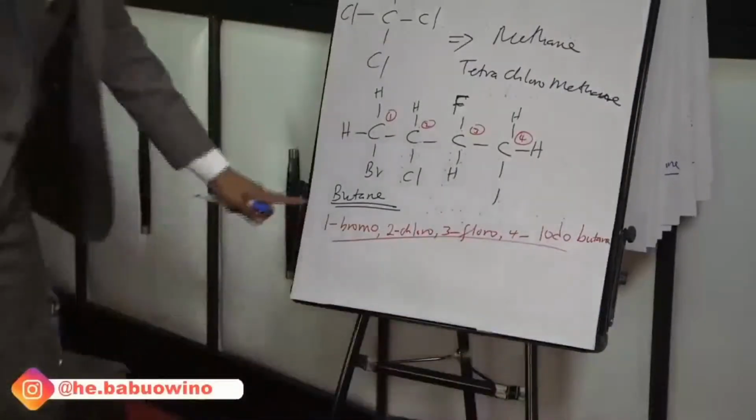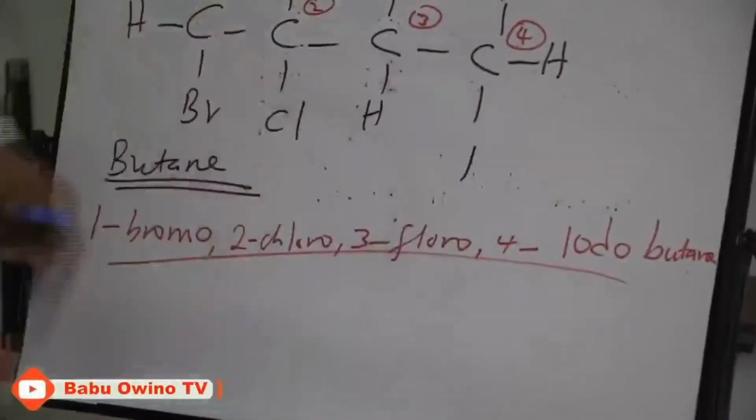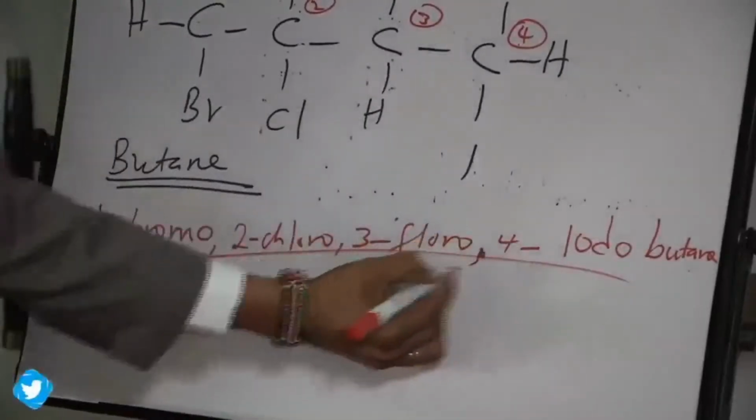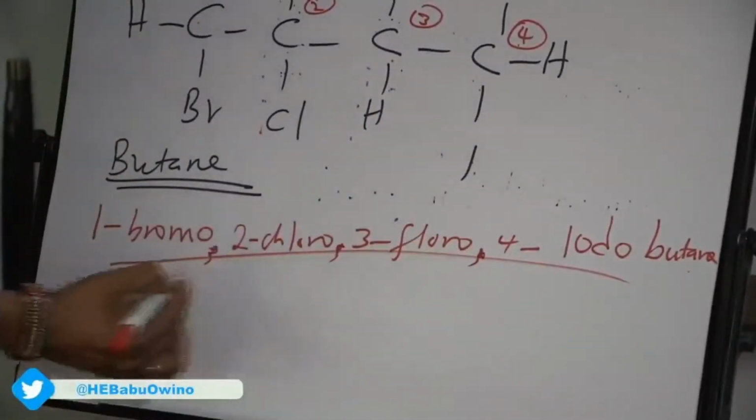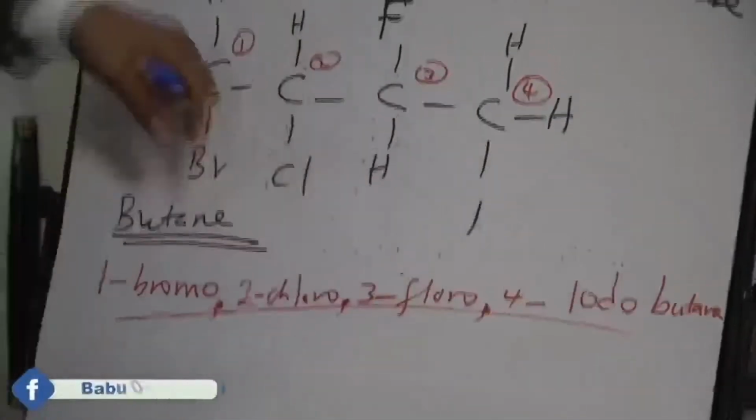Class, repeat after me. 1-bromo, 2-chloro, 3-fluoro, 4-iodo, butane.